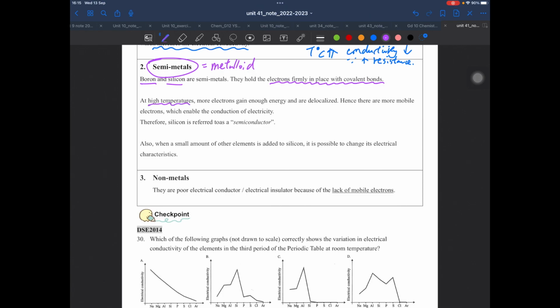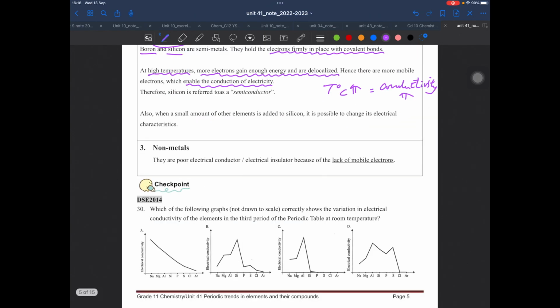At high temperature, those bound electrons can gain more kinetic energy, and now they become delocalized and become mobile electrons. That's why you can expect their conductivity will increase. That means for semi-metals, the higher the temperature, the higher the conductivity. That looks strange, right? But now we understand this is because some electrons bound by the covalent bonds now become mobile.